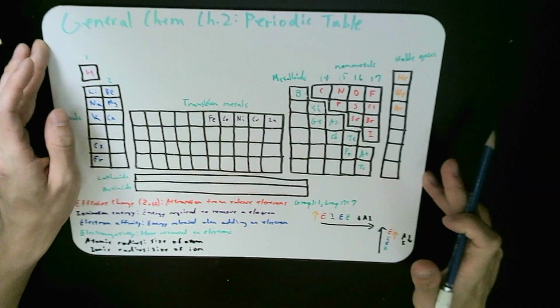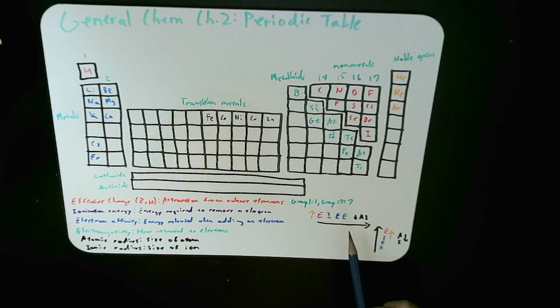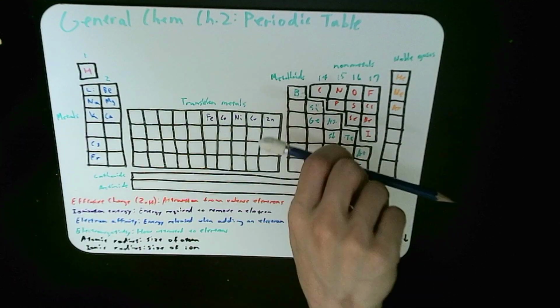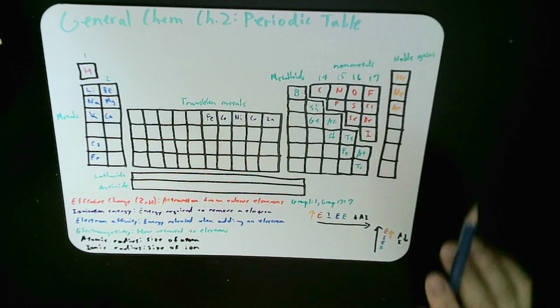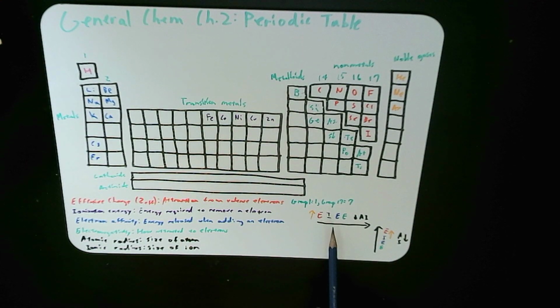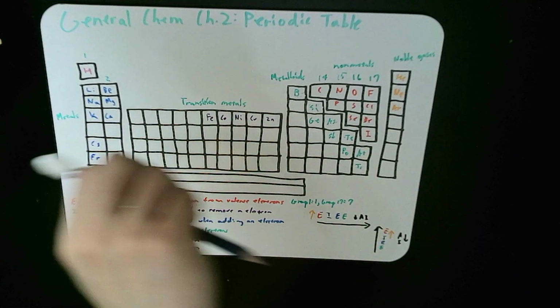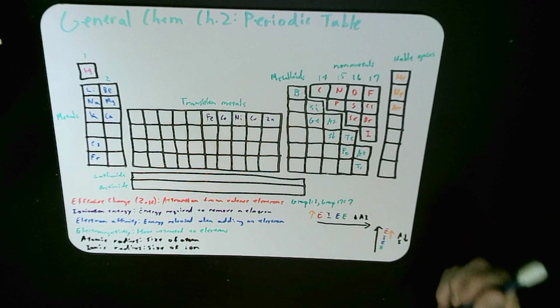Now, here I've summarized the general trends. Effective nuclear charge, ionization energy, electron affinity, and electronegativity all increase going right and up. They all go up. However, atomic radius goes down when moving left to right, and it also goes down when going up.